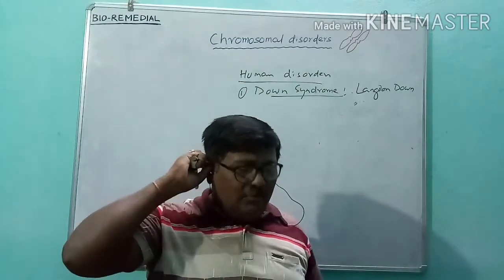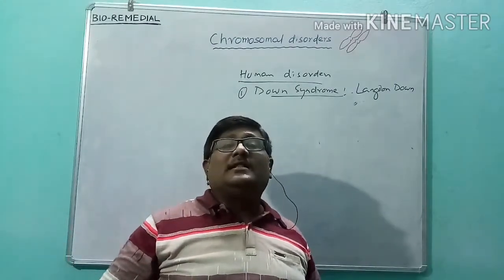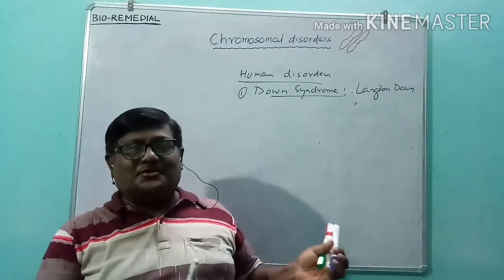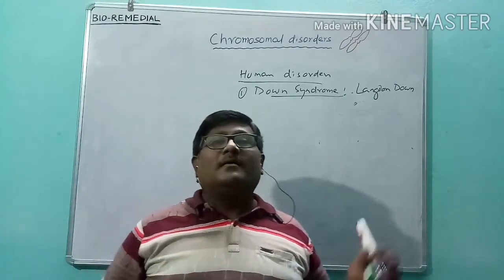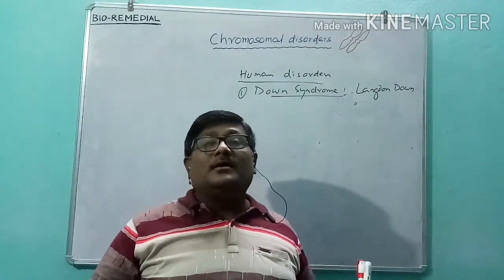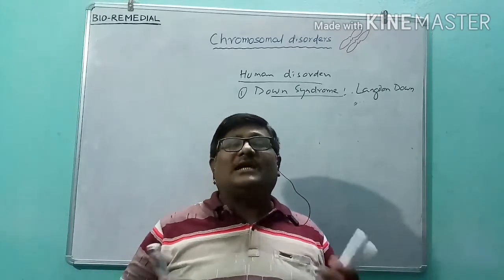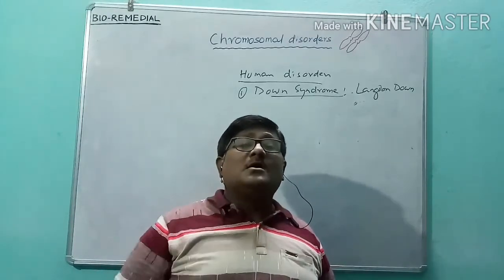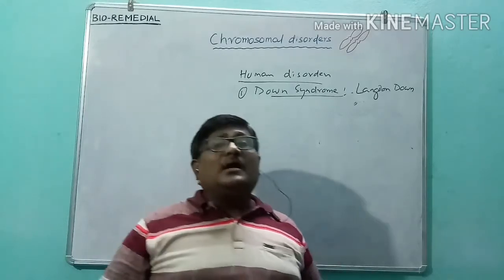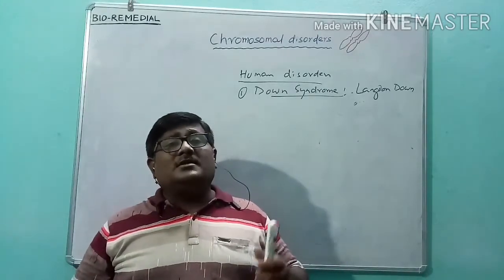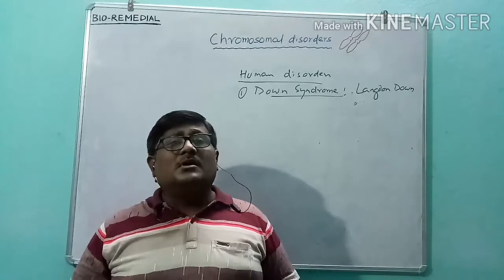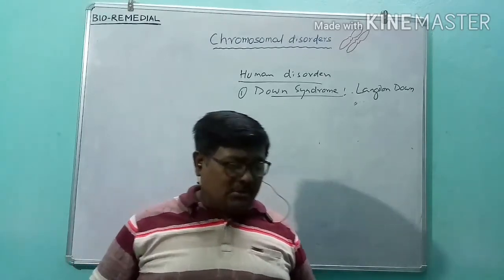Actually, what happens in Down syndrome? I had discussed it in aneuploidy. Trisomy takes place in this syndrome. The trisomy takes place in the 21st chromosome in the human being, and a person with trisomy of the 21st chromosome will suffer from Down syndrome.